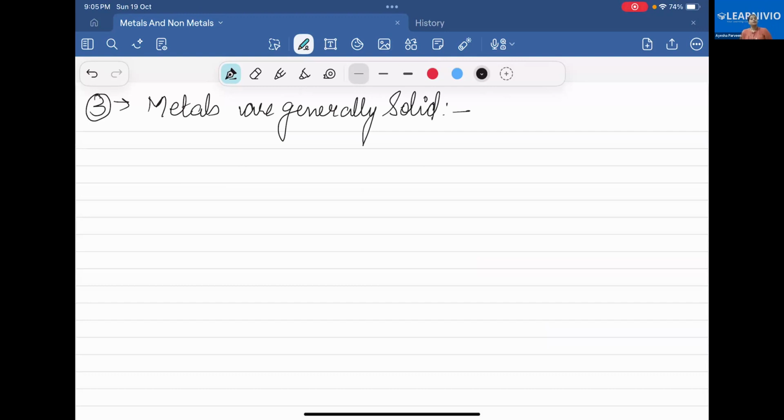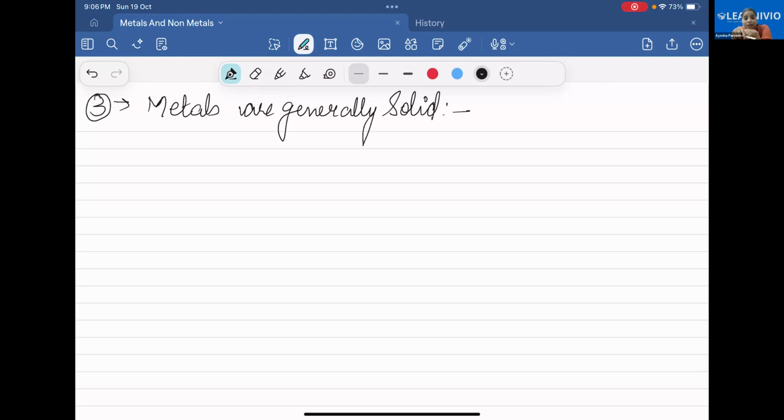Can you tell any metal which is liquid? Have you ever used a thermometer? Oh yes, it has mercury.